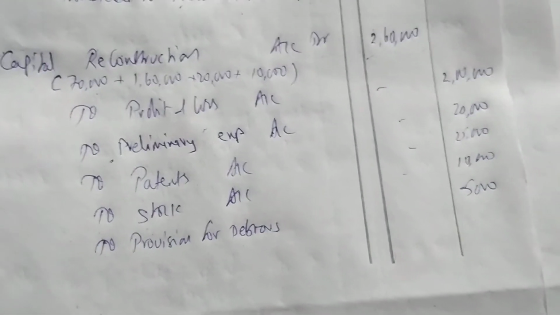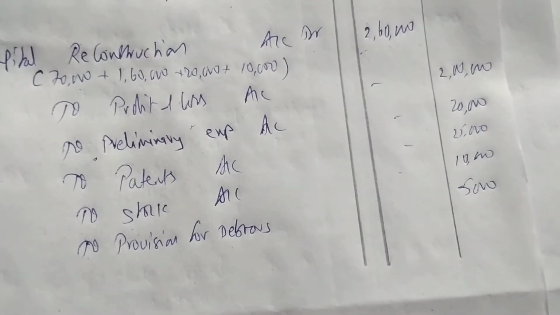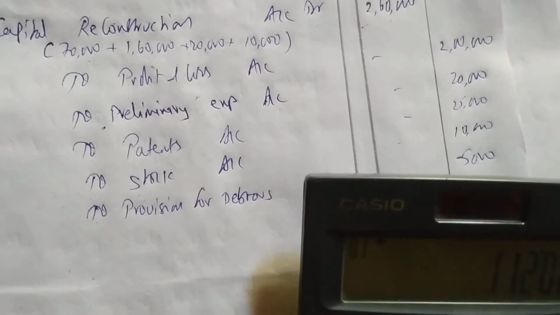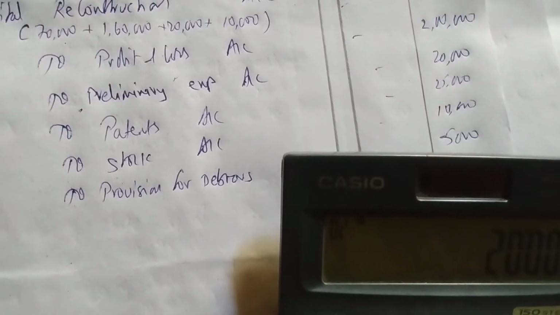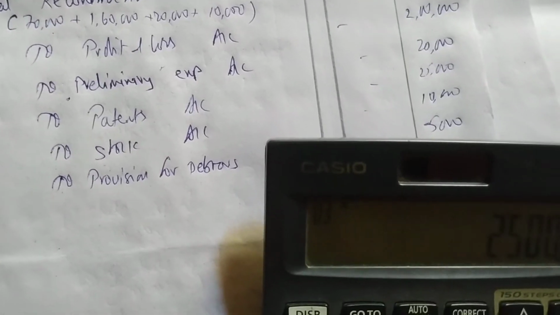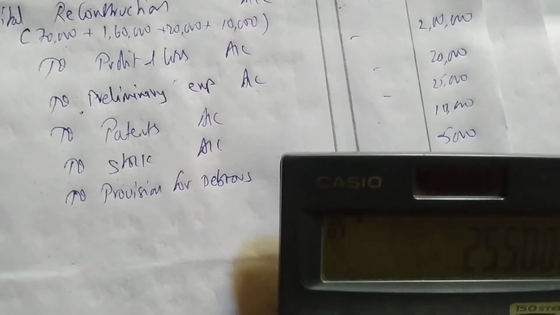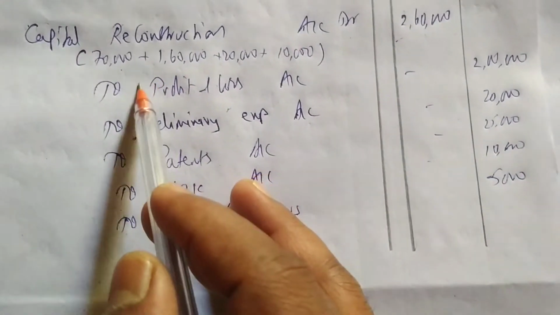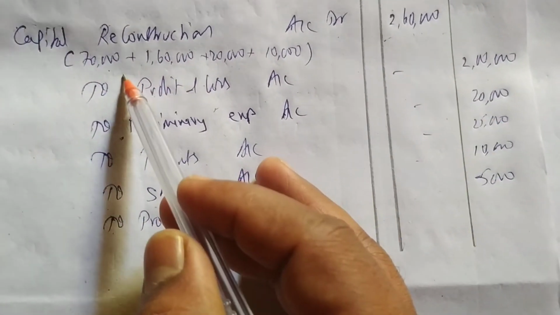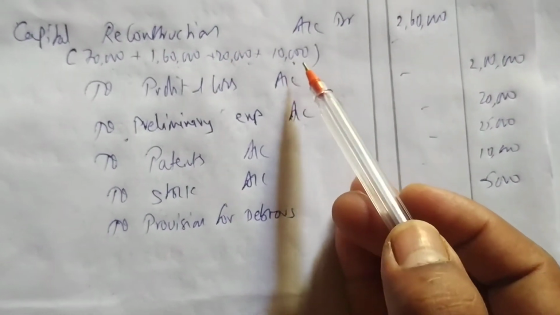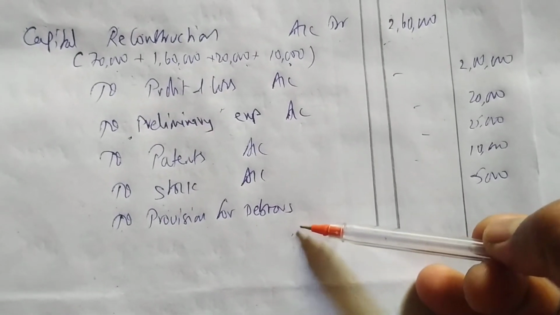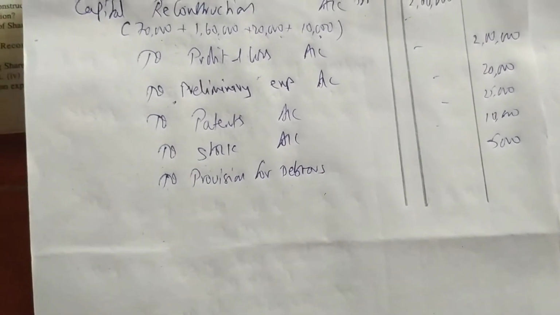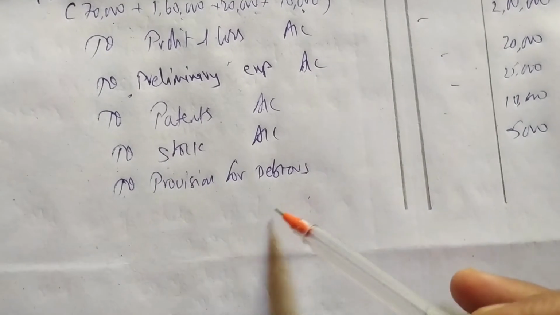Now do the total. It should be 2,60,000. 2 lakhs plus 20,000, 2 lakhs 20,000, plus 25,000 plus 10,000 plus 5,000. Yes, 2,60,000. So 2,60,000 we have used now. This money we have got from preference, equity, debentures, and creditors. That money we are using to write off these losses. Okay, what are the losses? Profit and loss account we have written off. Preliminary expenses we have written off. Patents value we have reduced. Stock value we have reduced. Provision for debtors also reduced.